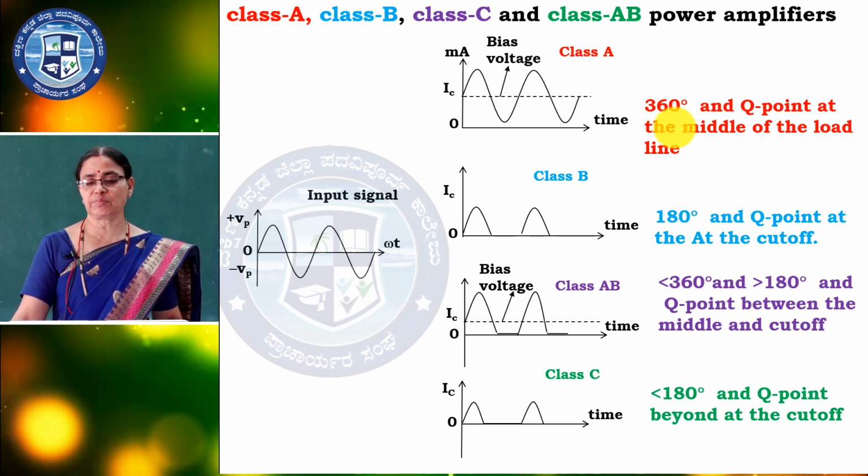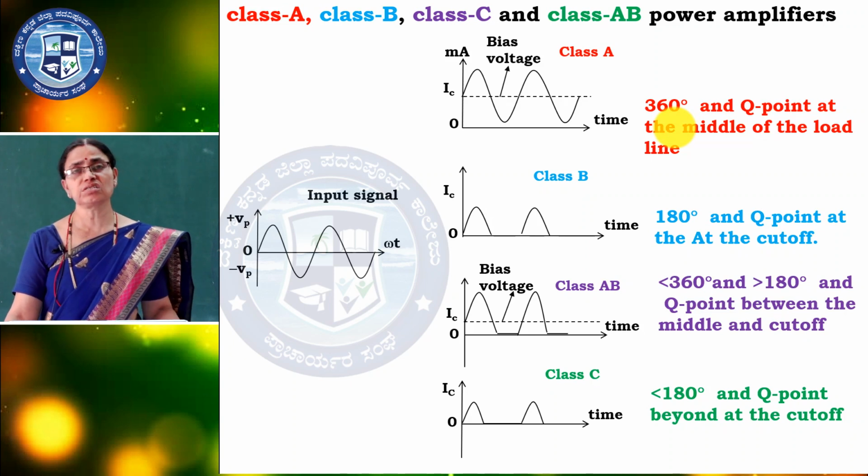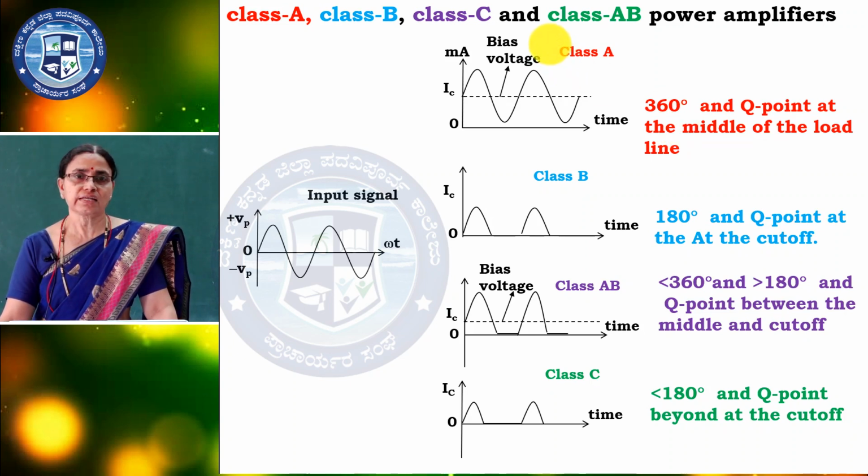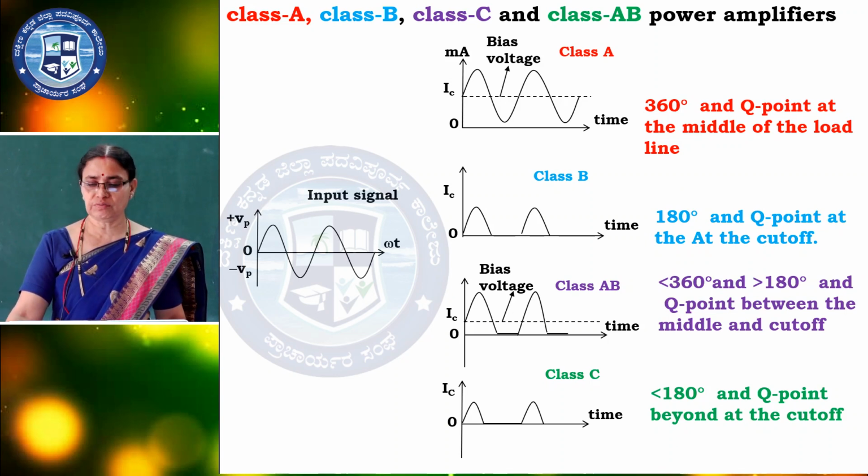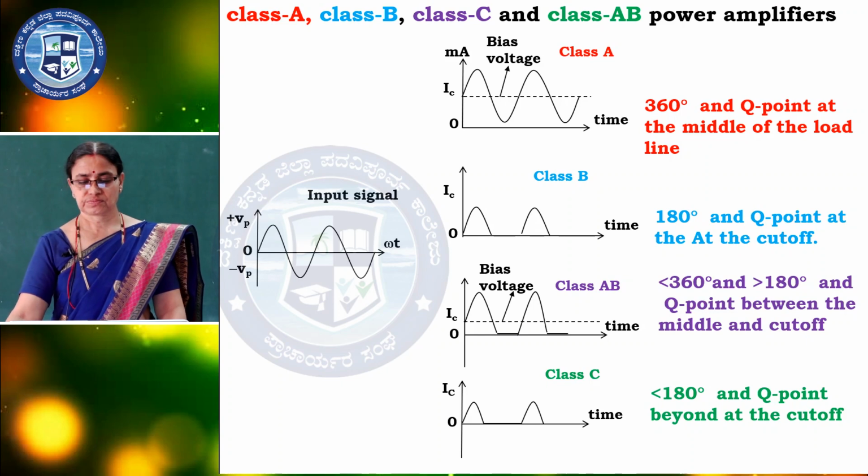Class A: what is a class A amplifier? The Q point is at the middle of the load line, and at the middle of the load line we get clear amplification. So there is no question of the output being less; it is the full 360 degrees. With the Q point in the middle of the load line, we get the full 360 degrees at the output. The class B amplifier gives only 180 degrees, and the Q point is at the cutoff region.